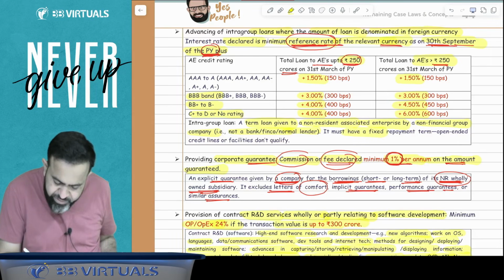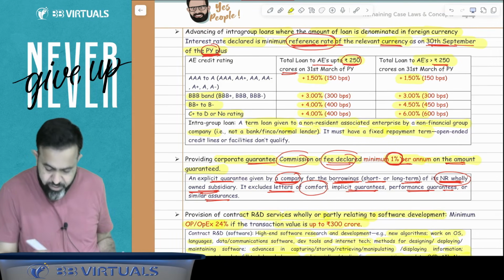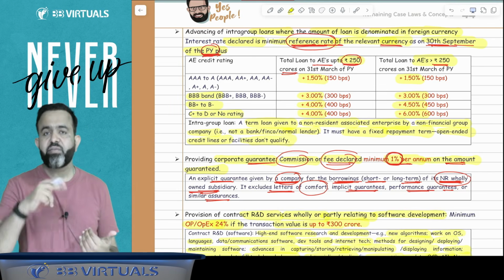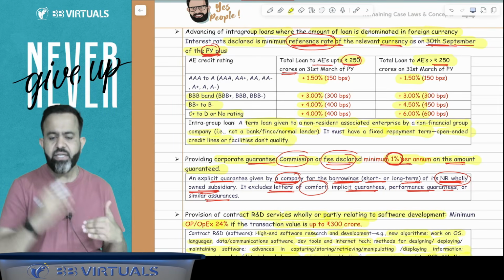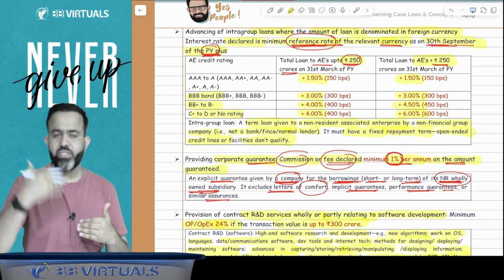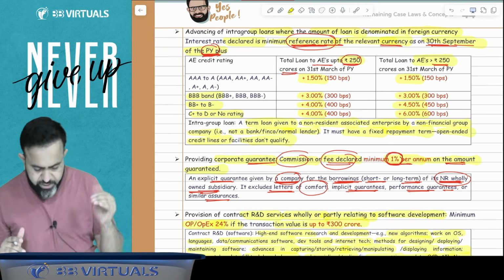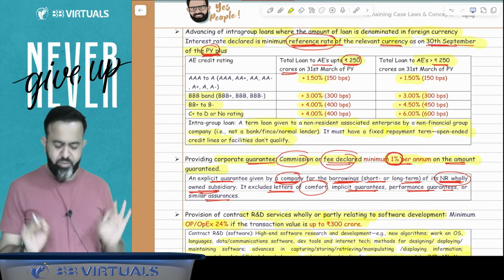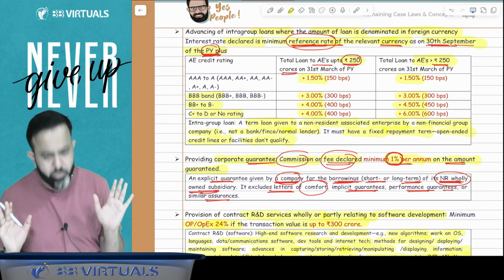And it must have a fixed repayment term. An open-ended credit line or facility doesn't qualify. Here a fixed term of repayment is given, like within 3 years you will repay it or within 4 years you will repay it. So guys, there must be fixed repayment terms. In this particular case, it will be treated as an intra-group loan.